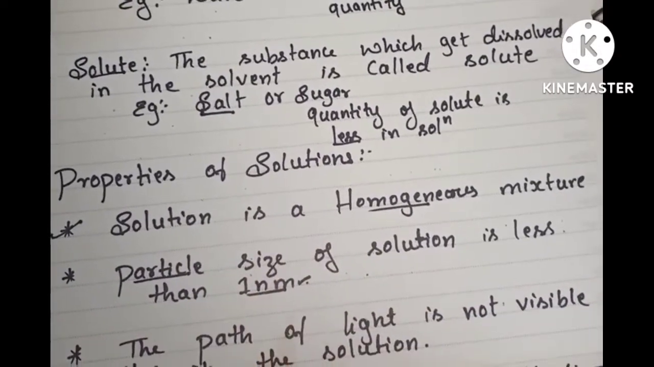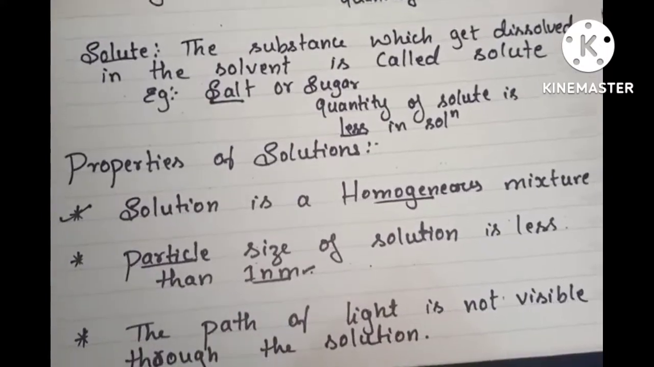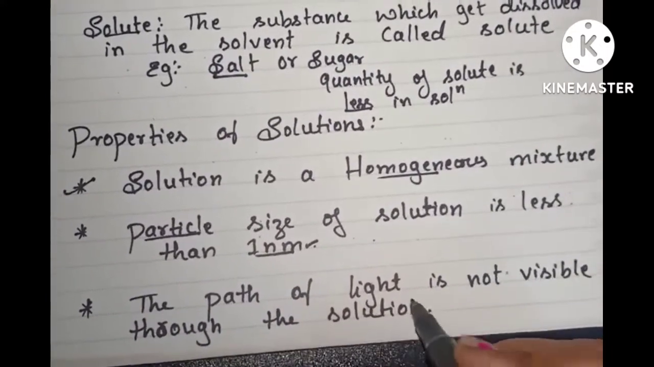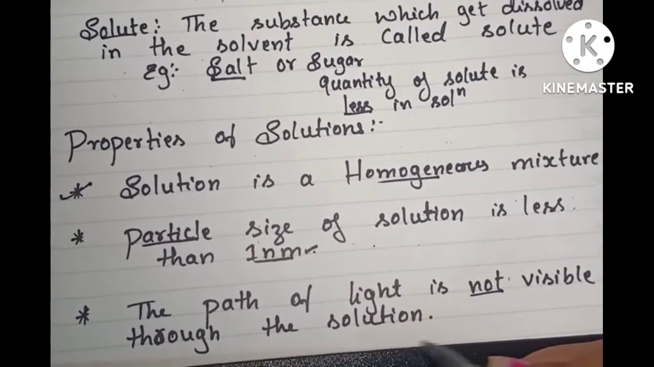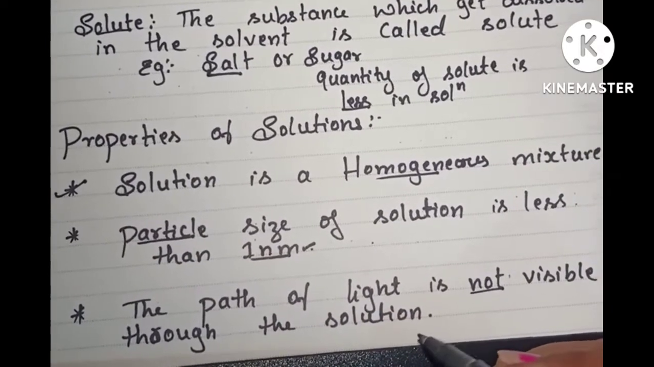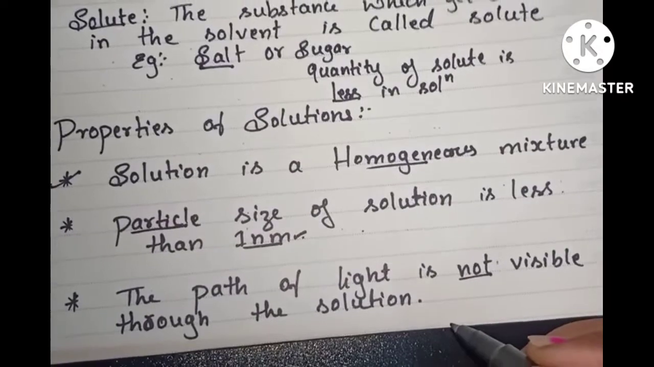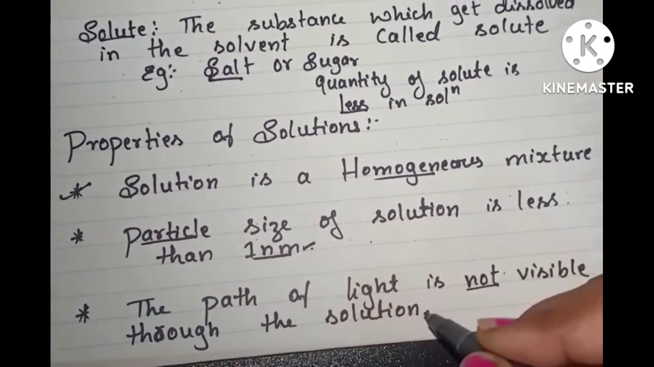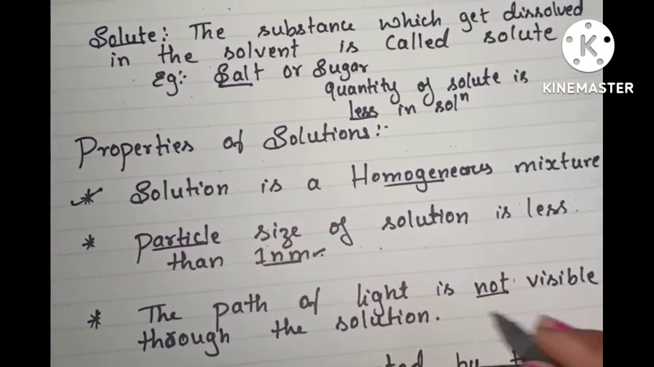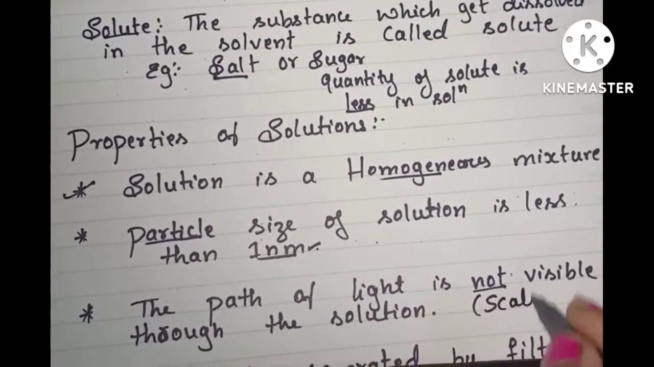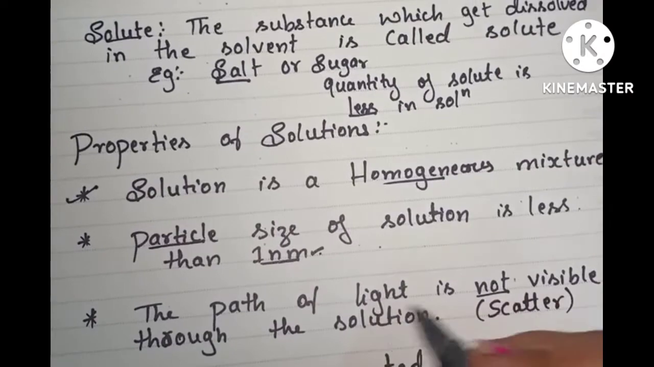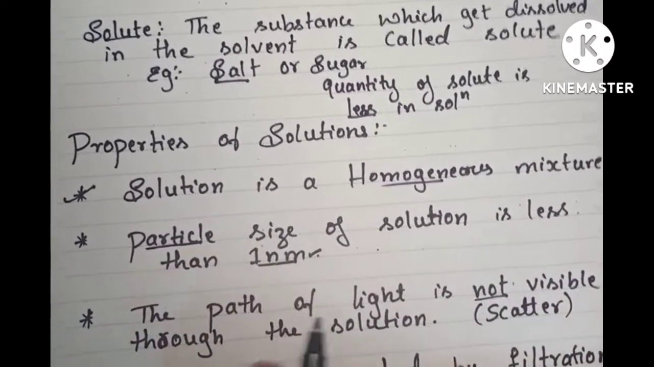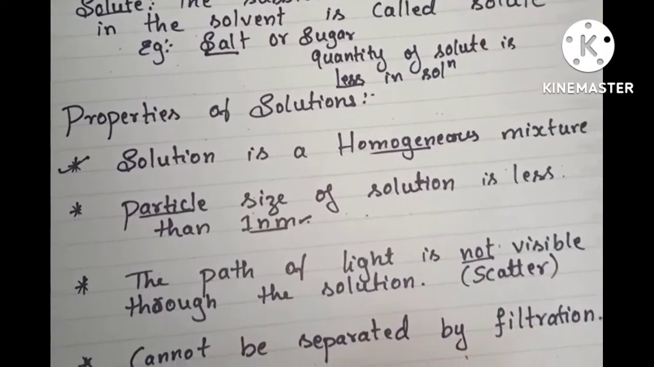Next property, see when you pass a beam of light through our solutions, we cannot see the path of light. Path of light cannot be seen through our solutions because as particle size is very less, they cannot scatter the beam of light passing through the solutions. Understood?